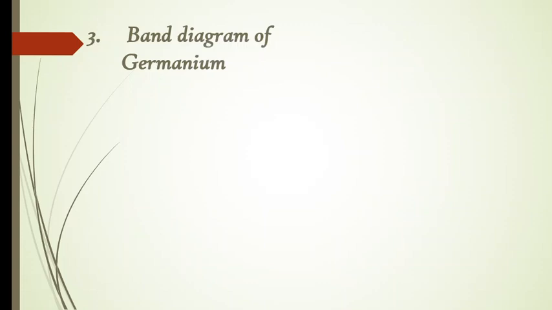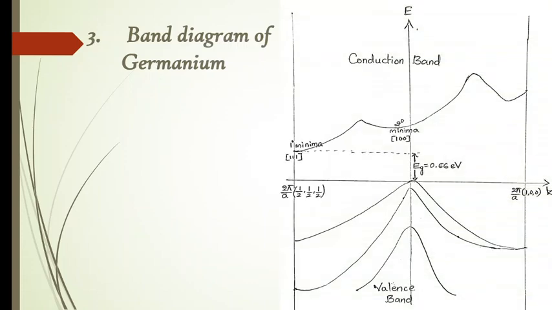So next let us move on to the band diagram of germanium. The band diagram is again the simplest band diagram, which is shown here. Again we can observe that the top of the valence band and the bottom of the conduction band are located at different k values.